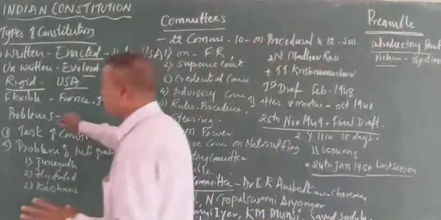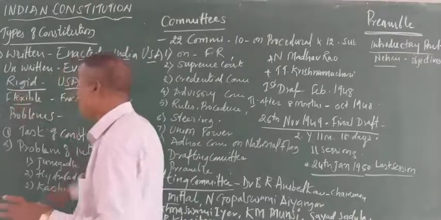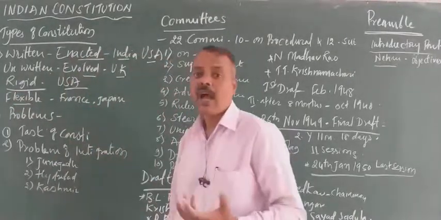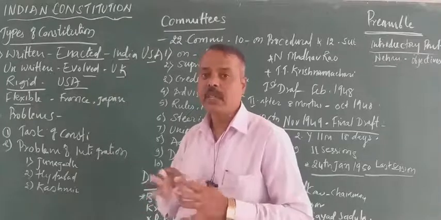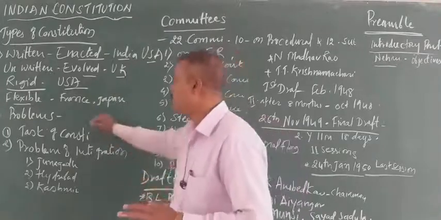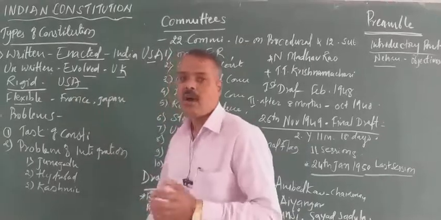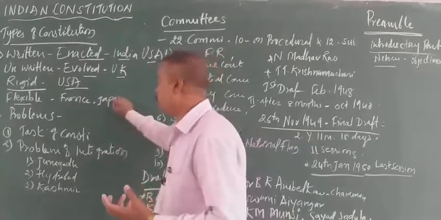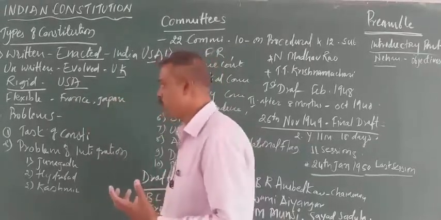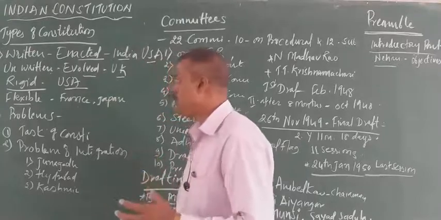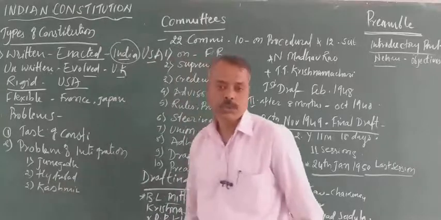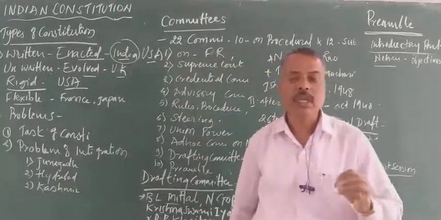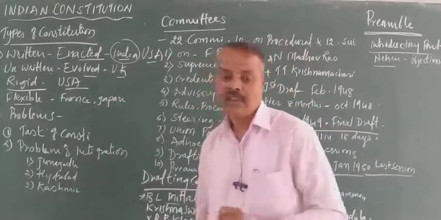Then the flexible constitution. Flexible means it is easily amended or it can be easily changed, any number of times. For example, France, Japan, Sri Lanka and many other constitutions are flexible constitutions which are easily changed. But what about the Indian constitution? The Indian constitution is semi-rigid, semi-flexible.